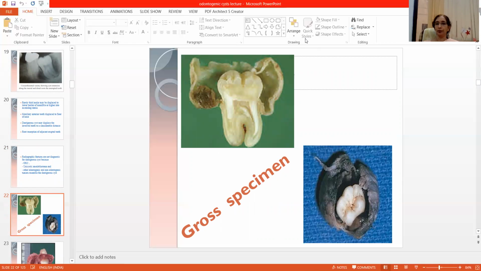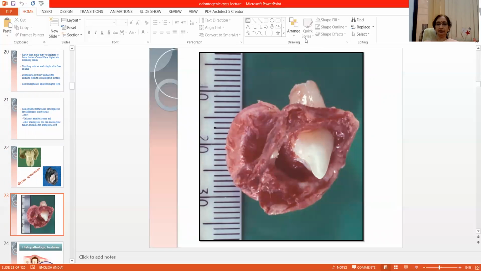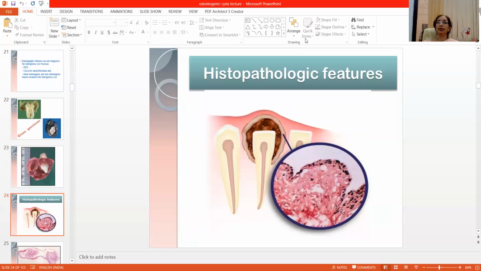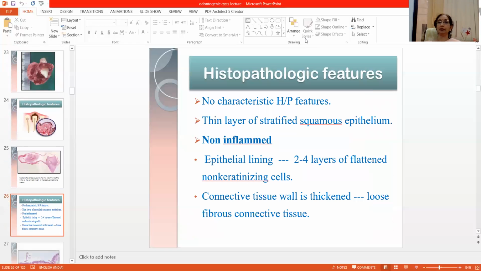Coming to the macroscopic appearance of this dentigerous cyst, here you can see the tooth which is impacted, or which is enclosed within the cystic cavity or within the cyst. Now this is the canine. Now coming to the histopathology, this is the gross. Here you can see the cyst lining attached to the cervical margin of the tooth, which encloses the crown.